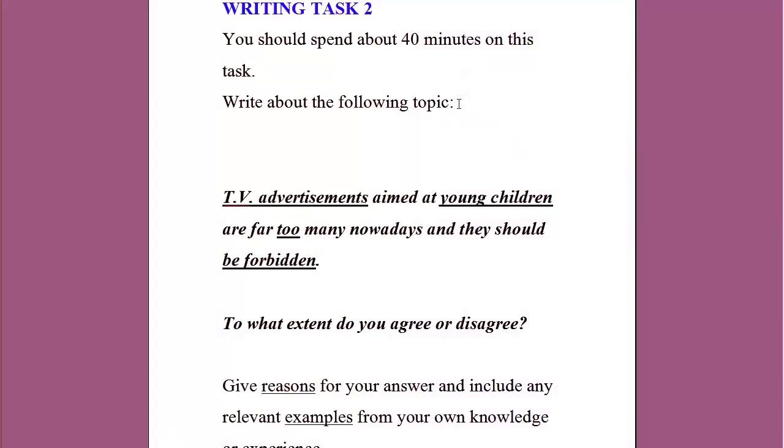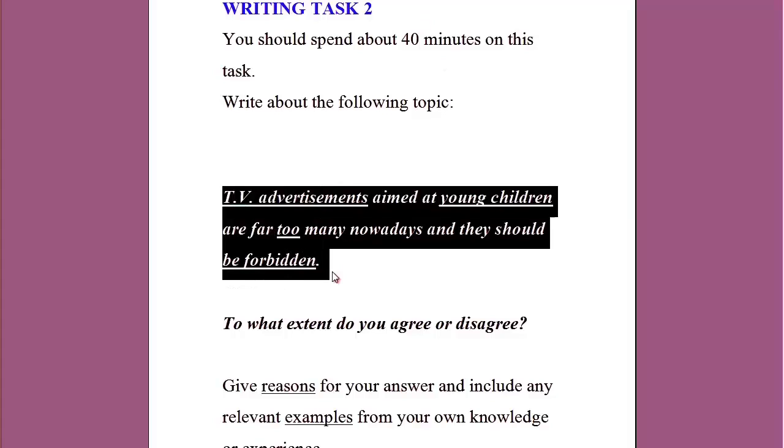So, let's see an example. Let's read our instructions and our topic. Writing task 2, you should spend about 40 minutes on this task. Write about the following topic. And this is our main topic, the first bold part I was talking about. Let's read it. TV advertisements aimed at young children are far too many nowadays and they should be forbidden. To what extent do you agree or disagree, etc. So this is our topic.